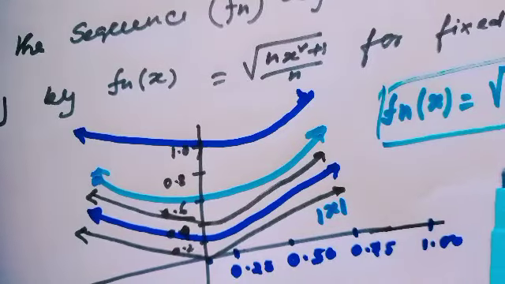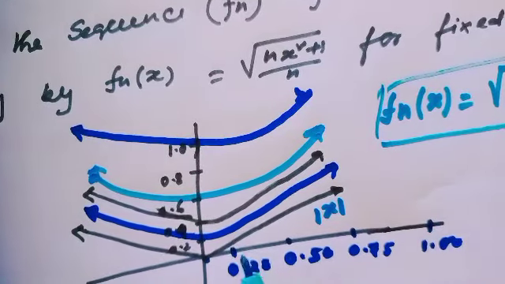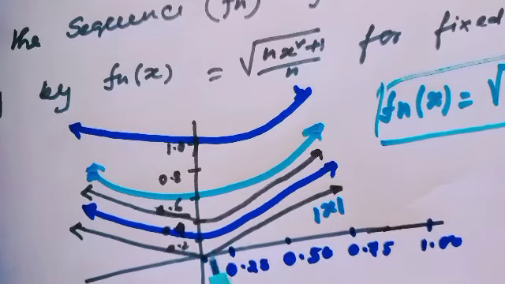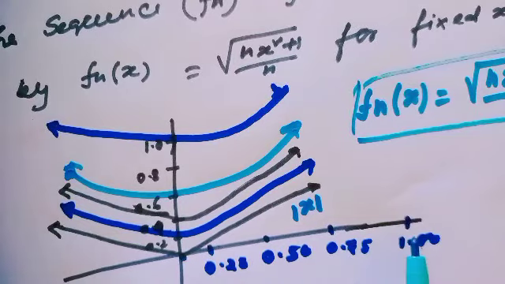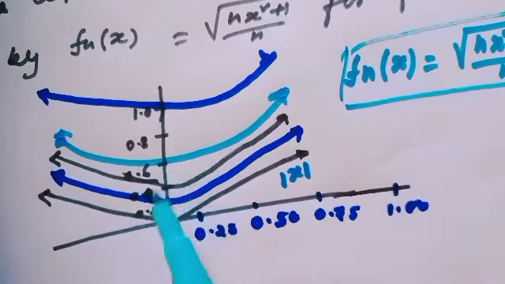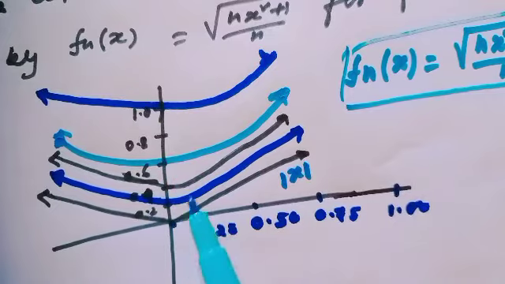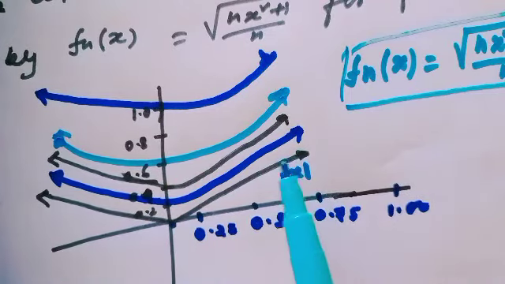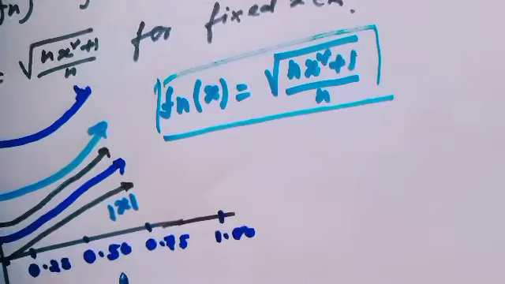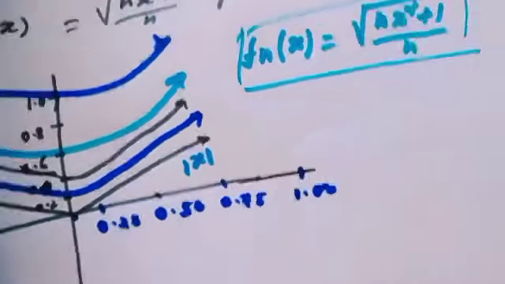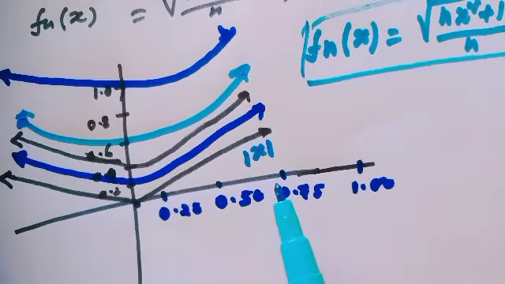This sequence of pictures would be of such type. From the picture it is easy to verify that as n increases, the sequence of functions tends to mod x, that is, it converges to the function mod x.